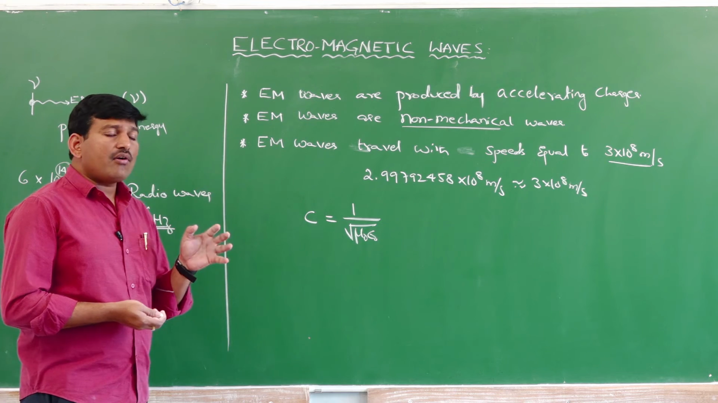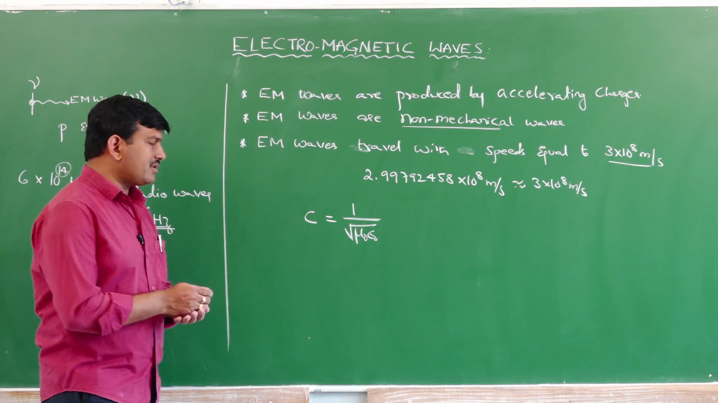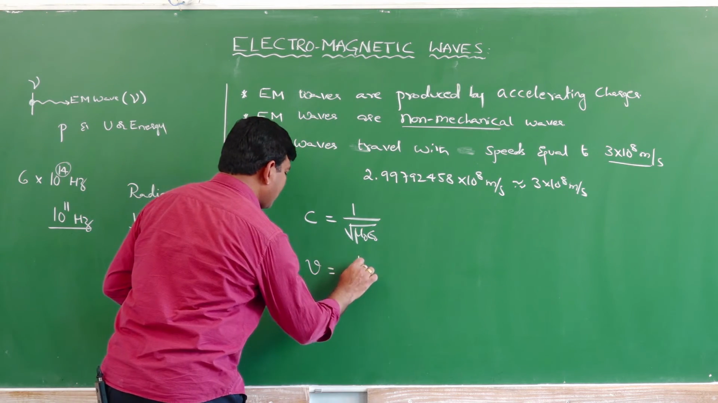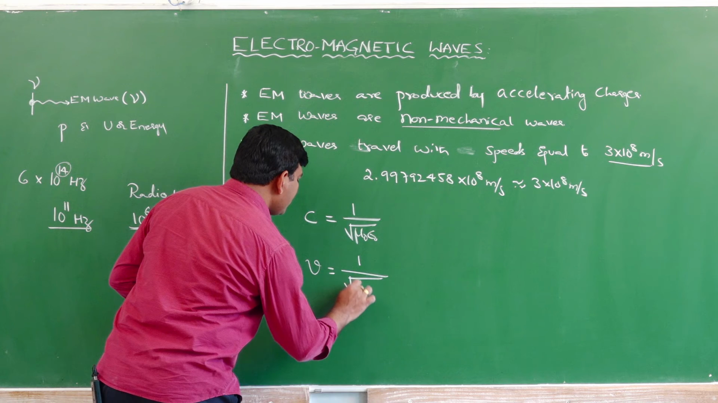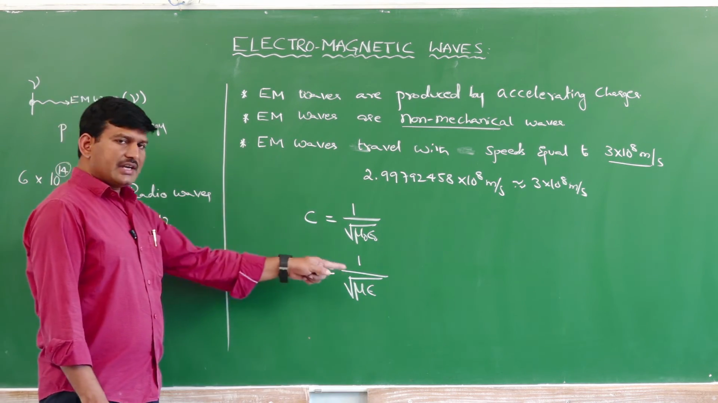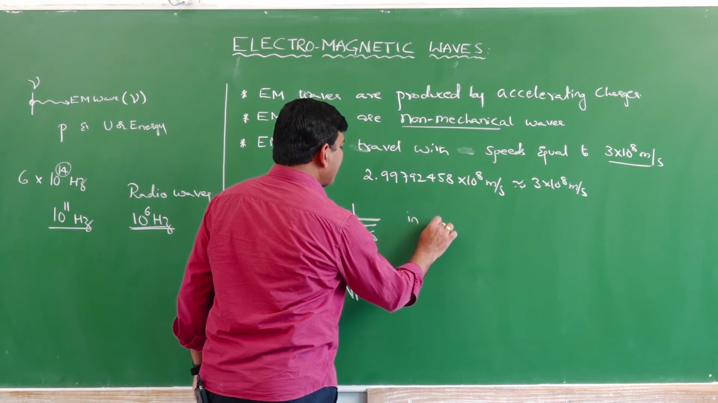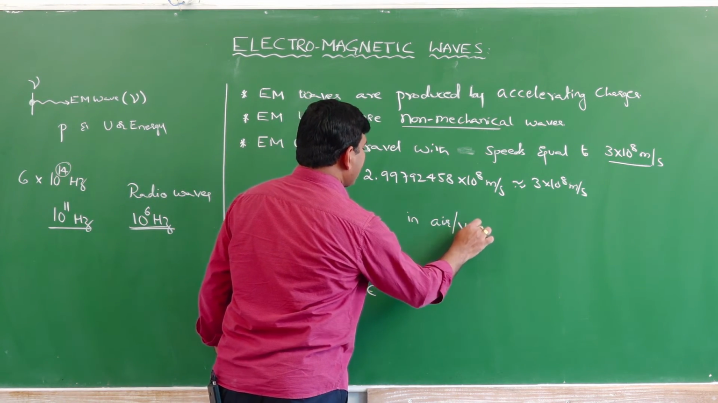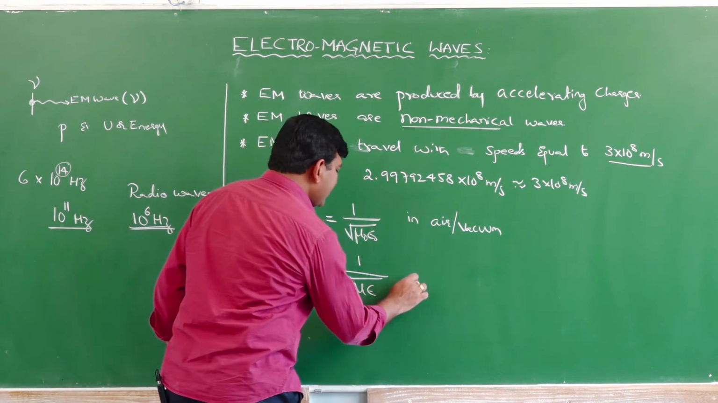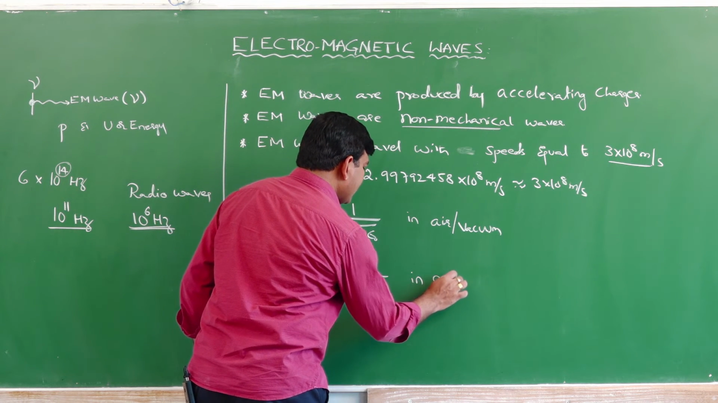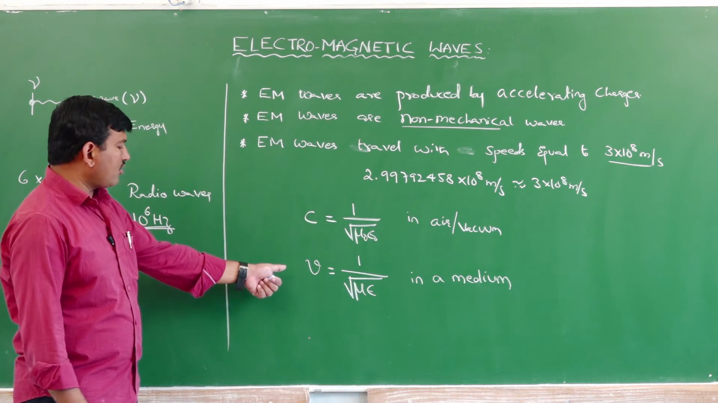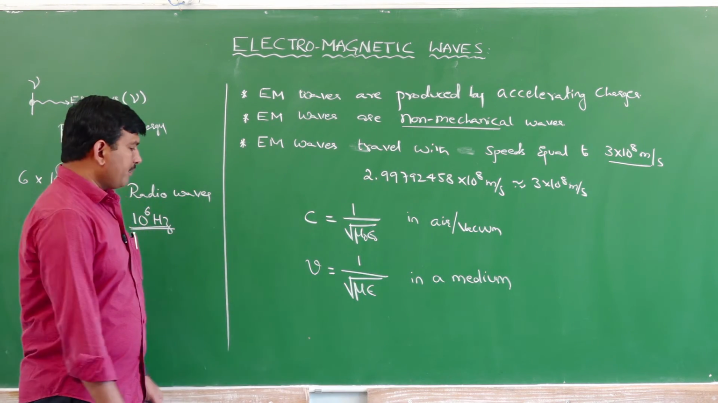Hence, the speed of light in any medium other than air or vacuum is given by 1 by square root of mu into epsilon. This is the formula to calculate the speed of electromagnetic radiation in any other medium. The earlier formula is for air or vacuum. In a medium other than air or vacuum, the speed of electromagnetic radiation is given by this formula. Is it clear or not?